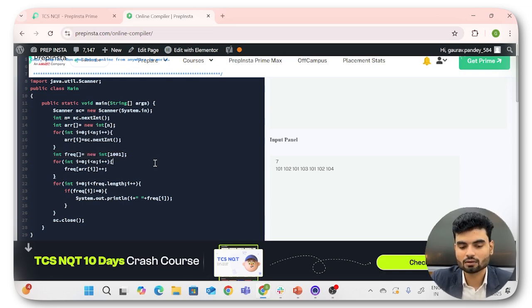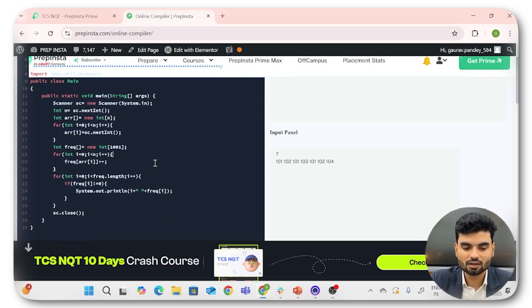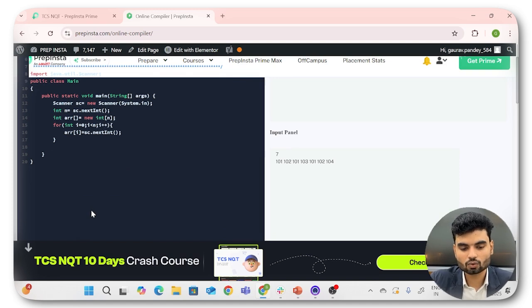Now we'll solve the problem number 3 here. We are taking the input in the same way. I guess we could solve this problem also in the same way, using an array as a frequency counter. I haven't discussed it here, but I will solve it in the same way, using an array.